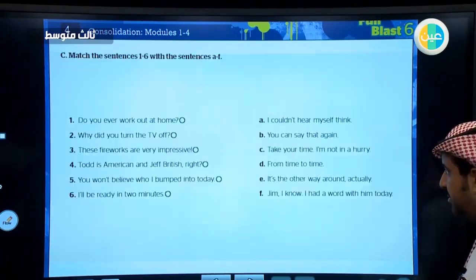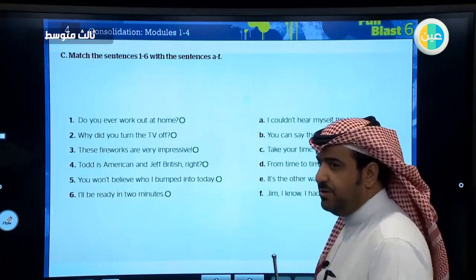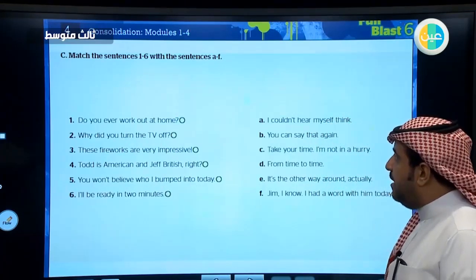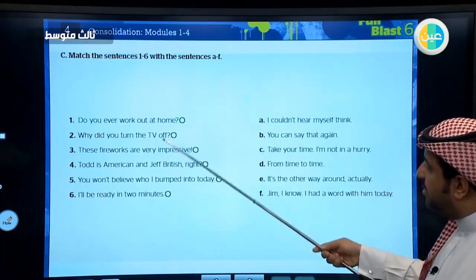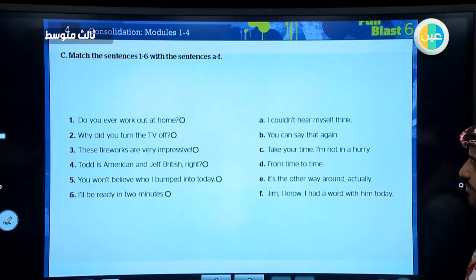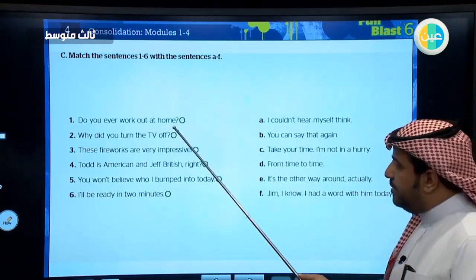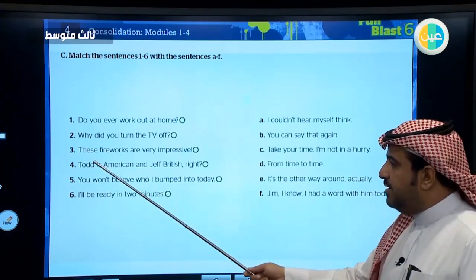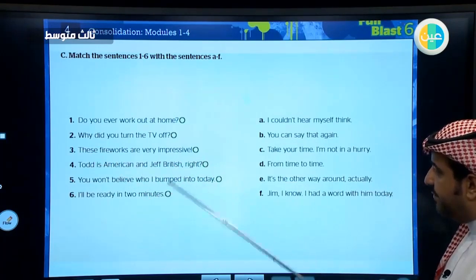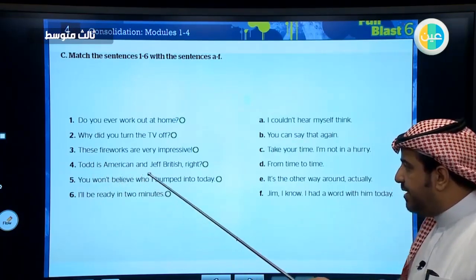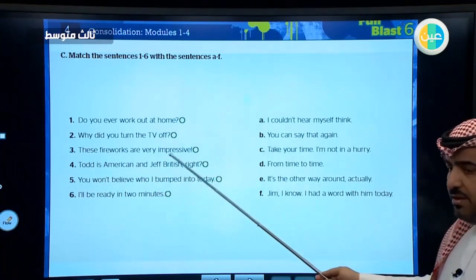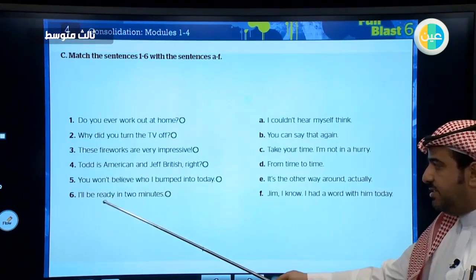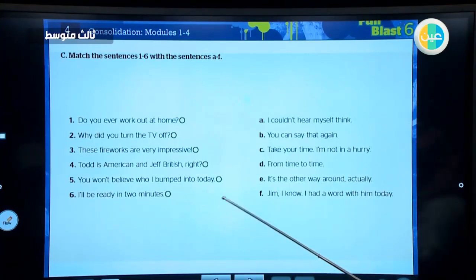Why not? Okay, let's go to exercise C, and here we are going to match the sentences from 1 to 6 with these sentences from A to F. So the sentences on the left with the sentences on the right. Number 1, do you ever work out at home? Number 2, why did you turn the TV off? Number 3, these fireworks are very impressive. Number 4, Todd is American and Jeff British, right? Number 5, you won't believe who I bumped into. Number 6, I'll be ready in 2 minutes.